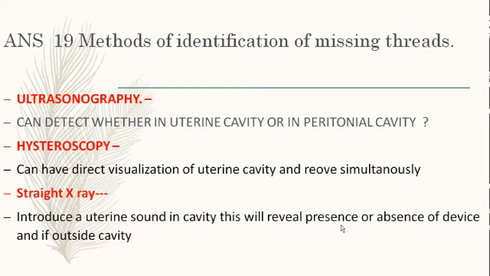A straight X-ray would also guide you using a uterine sound. The uterine sound is just to give you a guide as to where the uterine fundus reaches, and thus you can see the distance between the uterine fundus and the copper T, whether it is more than the thickness of the uterine wall. And hysteroscopy of course has an advantage that you can resolve or remove it simultaneously.